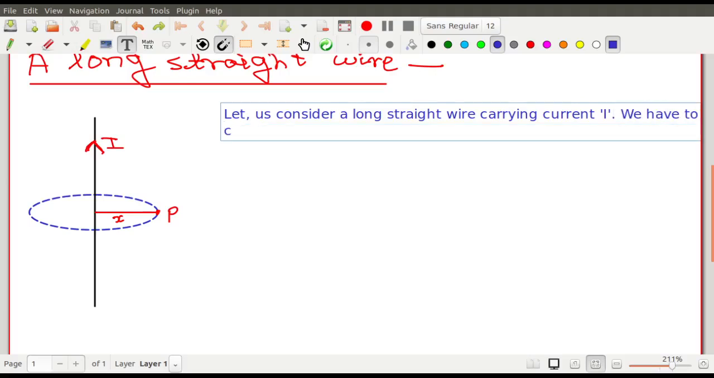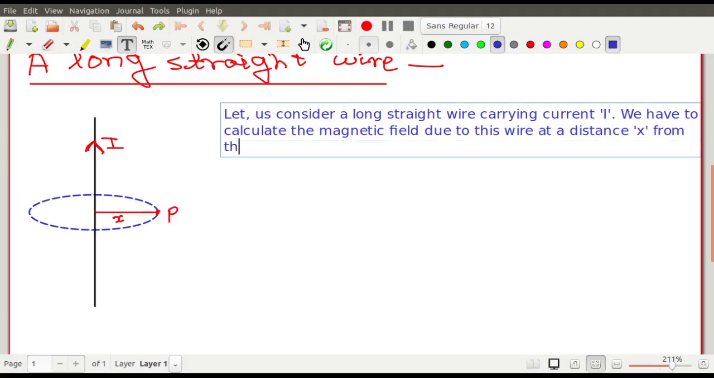We have to calculate the magnetic field. We have to calculate the magnetic field due to this wire at a distance x from the wire.